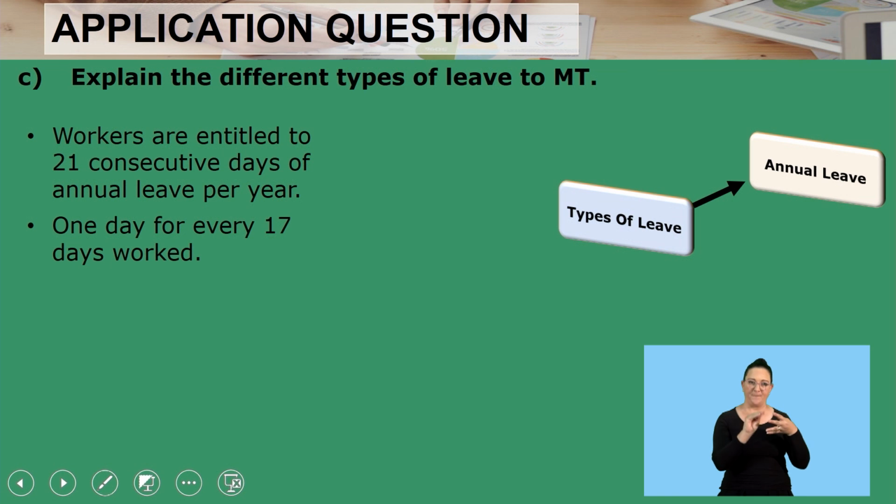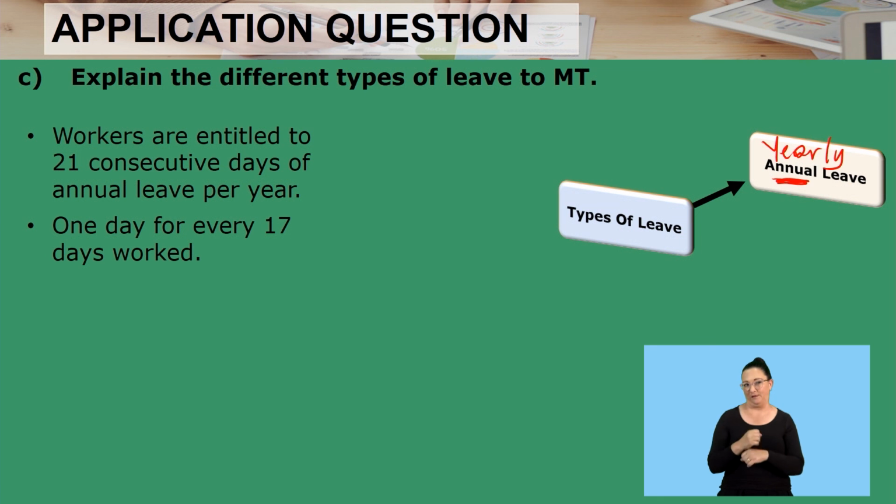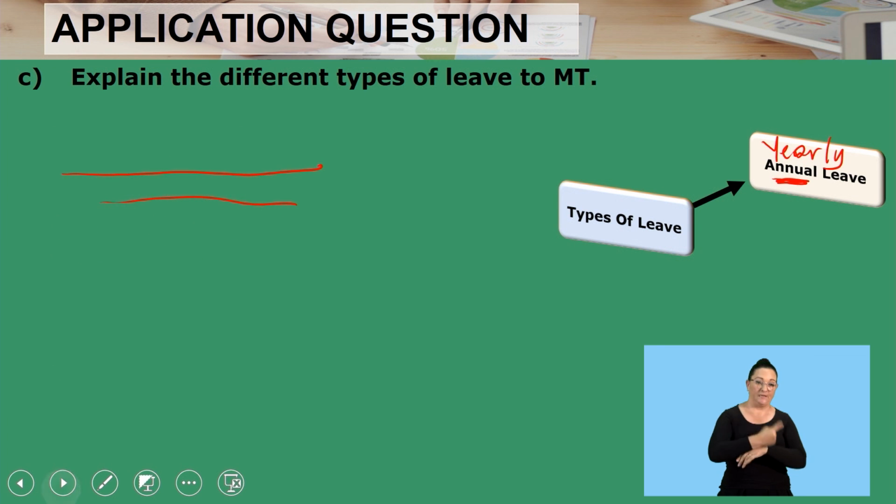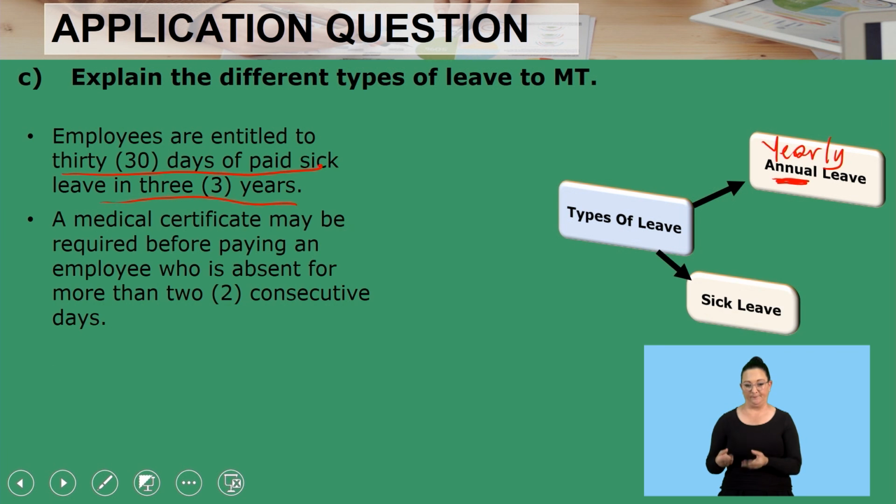Right, we've got the first one, annual. Don't forget, annual means what? Yearly. So I'm not saying you must say yearly leave. No, it's annual leave. Workers are entitled to 21 consecutive days of annual leave per year. 21 consecutive, they follow each other. 1 day for every 17 days worked. And then we've got the second one, which is the sick leave.